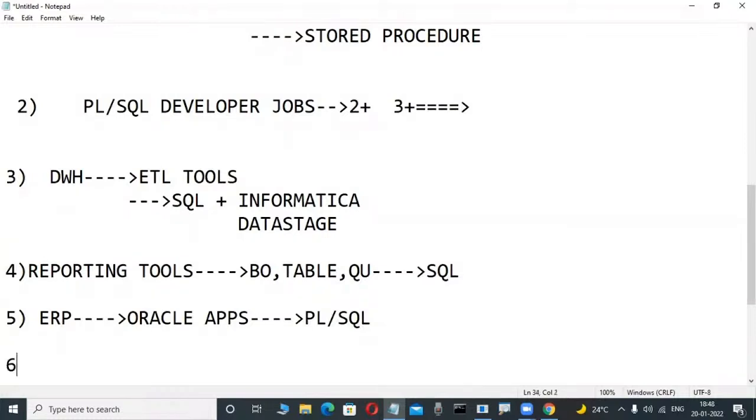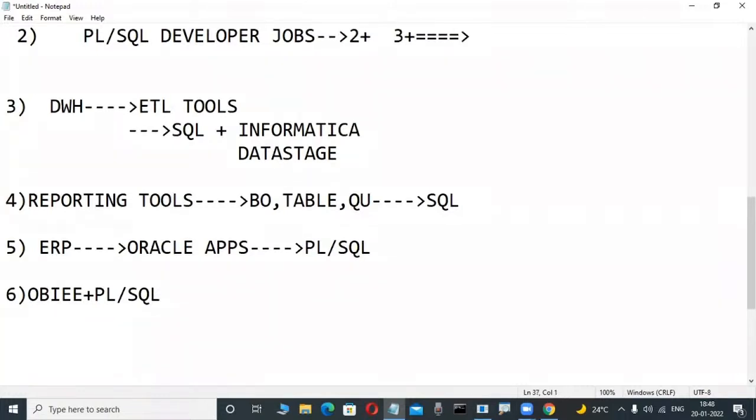Again, OBI programmers are there. OBI is a product, and with PLSQL there are jobs. Those persons are also learning these courses, and they are different persons.